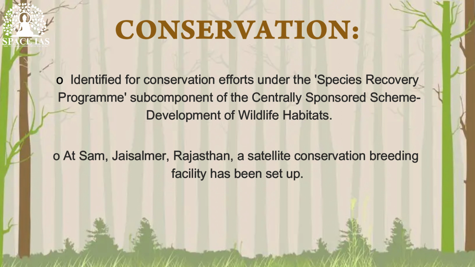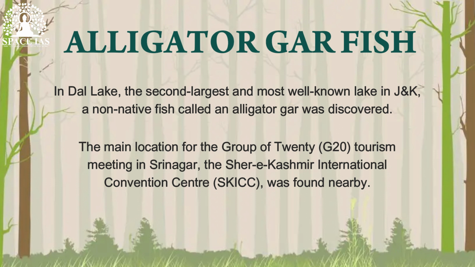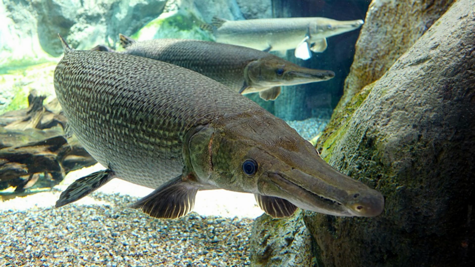Now our next species is the alligator gar. In Dal Lake, the second largest and most well-known lake in J&K, a non-native fish called an alligator gar was discovered. This fish is distinguished by its crocodile-like head and razor-sharp teeth. The main location for the Group of 20, G20, tourism meeting in Srinagar, the Sher-e-Kashmir International Convention Center, SKICC, was found nearby. Alligator gar heads look like crocodiles and have teeth that are razor-sharp.